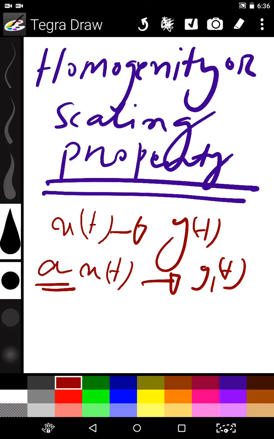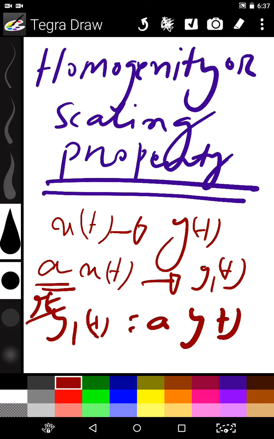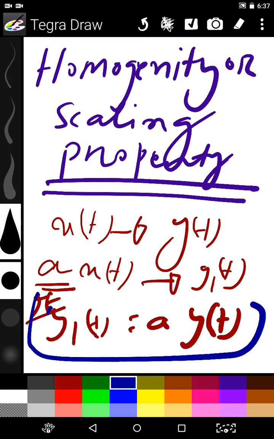If y1(t) equals a times y(t), then the system verifies the homogeneity property or scaling property. The physical meaning of the homogeneity property is that to amplify a signal, we can either boost the input, or without boosting the input, we can directly boost the output. In both cases we get the same result.